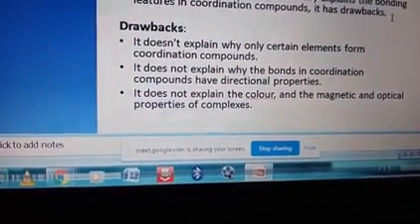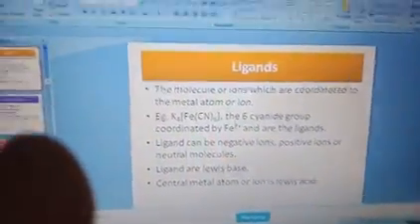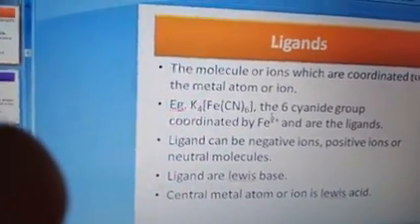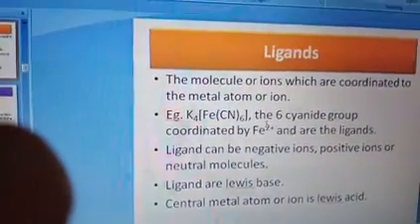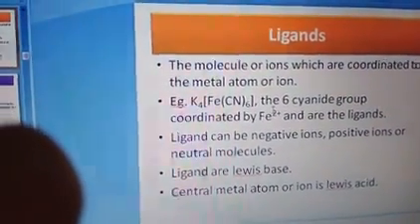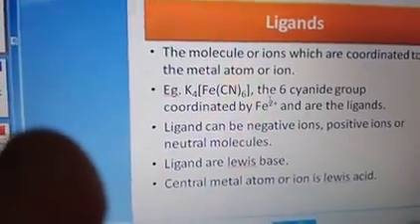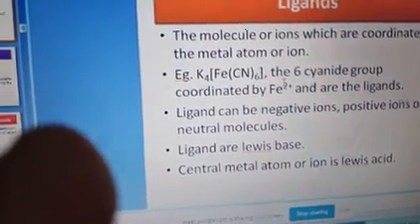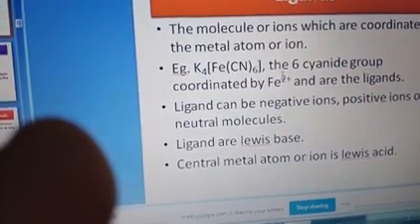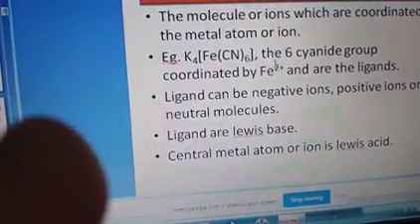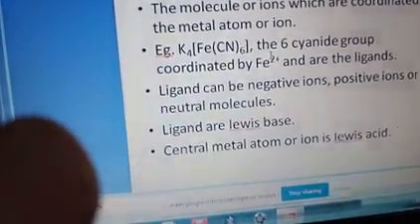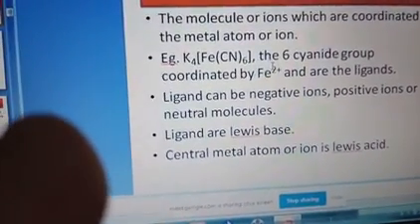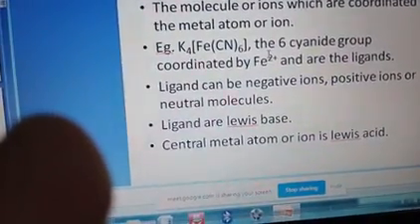Now let us discuss the first terminology, which we call ligands. The molecules or ions which are coordinated to the metal atom or ion are called ligands. Ligands means the groups that combine with the central atom. A ligand can be a negative ion, a positive ion, or a neutral molecule. Ligands are generally electron donors.